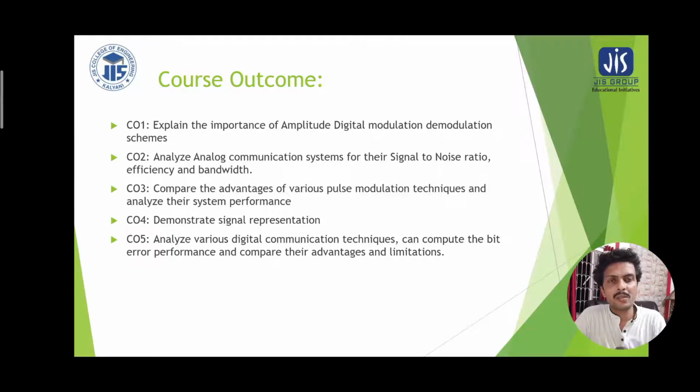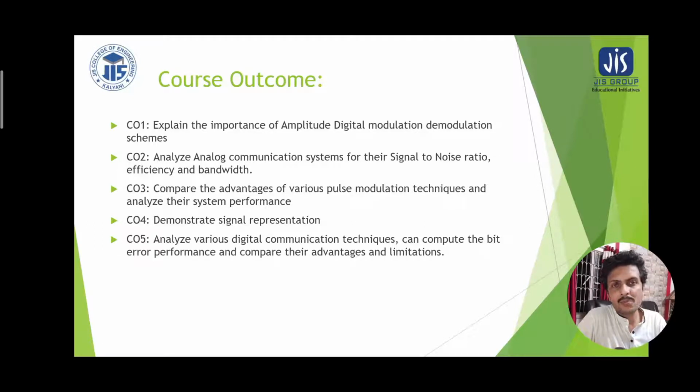because whenever students are dealing with the signals, they are very much interested to know about its power that can dominate the noise over the channel. So that is why signal to noise ratio plays an important role for analog and digital communication, as well as its efficiency and bandwidth. When the signal is received by the receiver, the accuracy should be as high as possible.